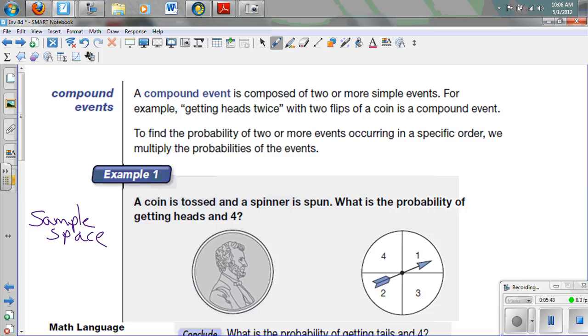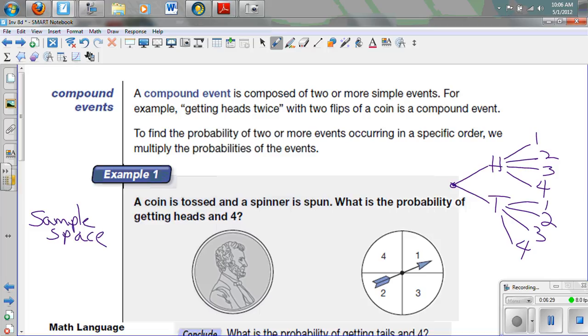And one of the ways to look at sample space is with a tree, or tree diagram. So if we're talking about a tree diagram and we're going to do flipping a coin, when we flip a coin, our 2 options are heads and tails. But we're going to flip the coin, and then after we flip the coin, we're going to spin this spinner. And so when we spin the spinner, it has 4 parts, so we've got 4 possibilities. We could get a heads with a 1, we could get a heads with a 2, a heads with a 3, or a heads with a 4 on the spinner. We could also get a tails and spin a 1, a tails and spin a 2, tails and spin a 3, or tails and spin a 4.